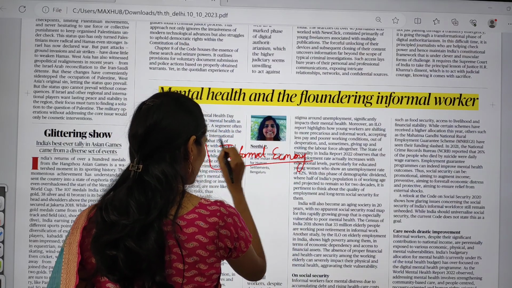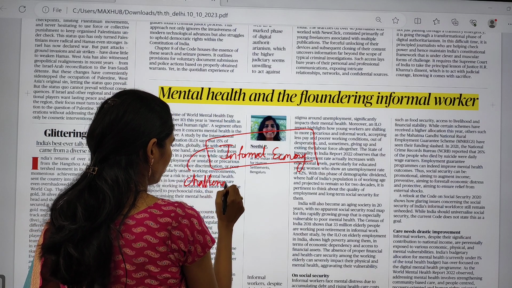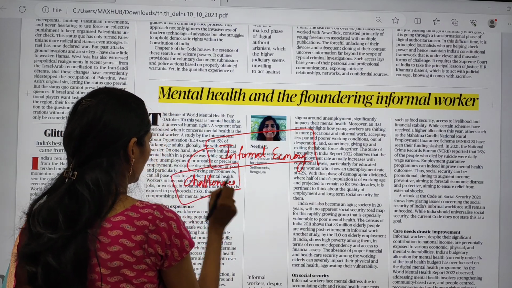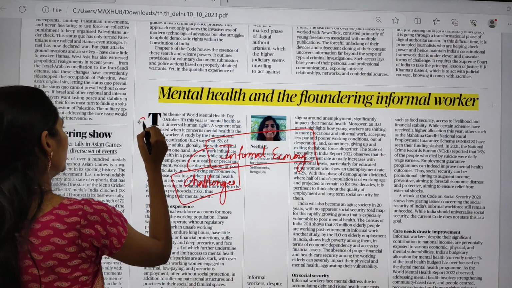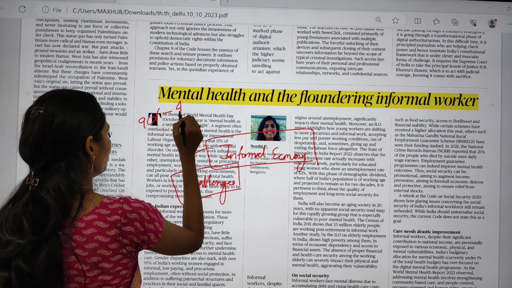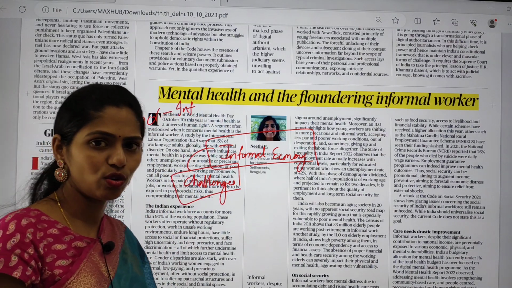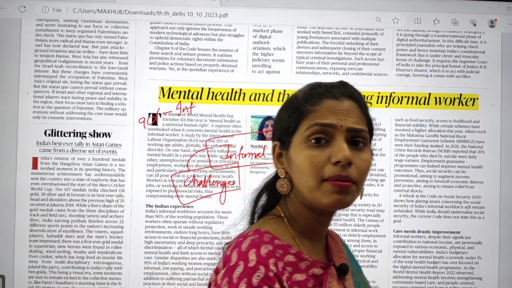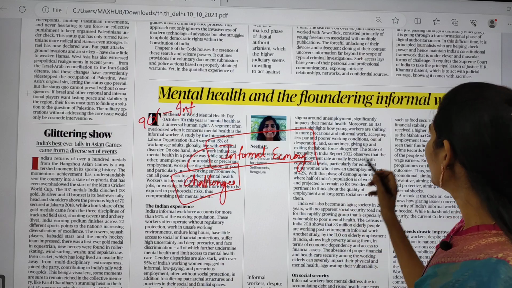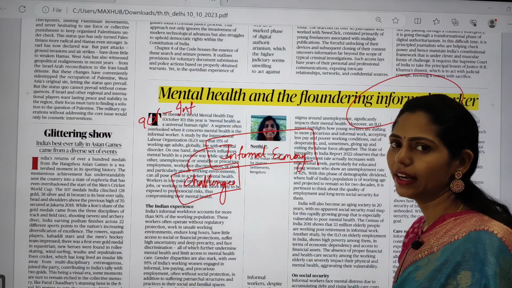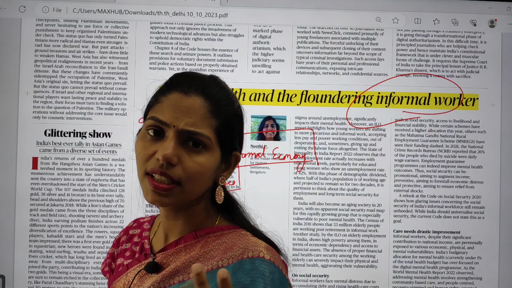So you have to see what is the meaning of informal economy and what are the challenges faced by this informal economy, right? So this is a very important article because about 90% of our economy is informal economy. Okay, so in our economy we have two types, formal and informal. Formal sector workers normally have job security as well as social security, but the informal sector does not provide any job security or income security because they are not registered companies.